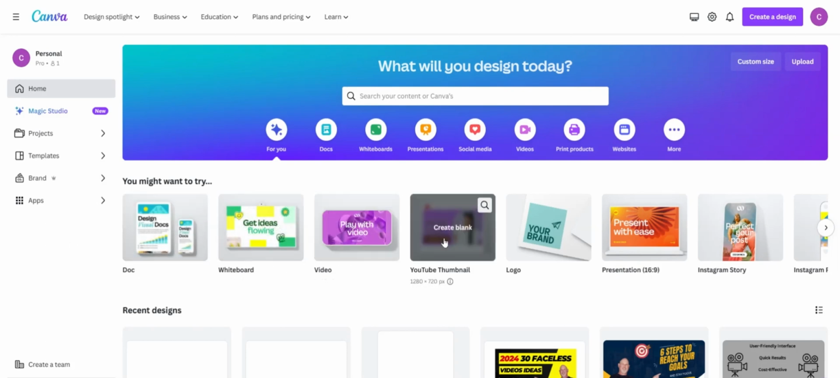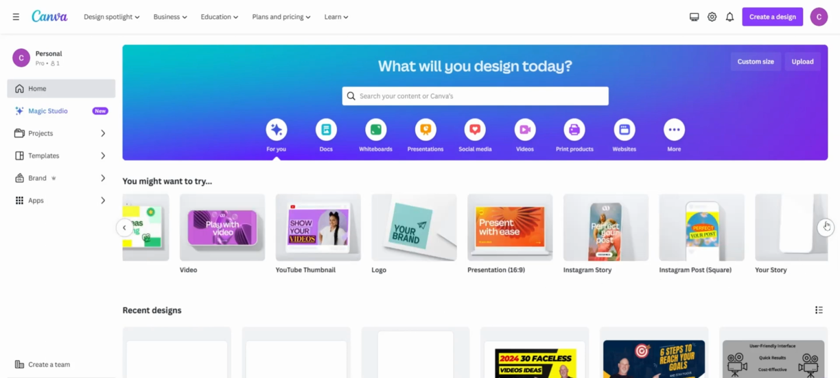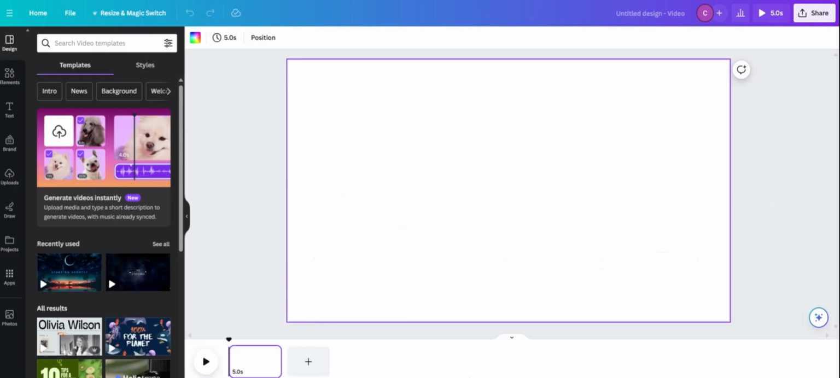Also, it will help you with YouTube thumbnails. It also does logos and presentations. If you're into social media, it helps you with Instagram posts and Facebook posts. And it also will help you create a YouTube channel logo. It is definitely for the beginners.